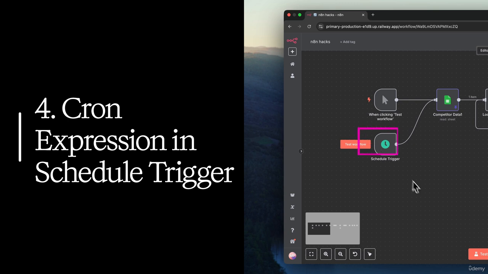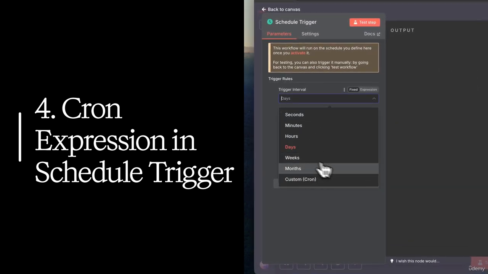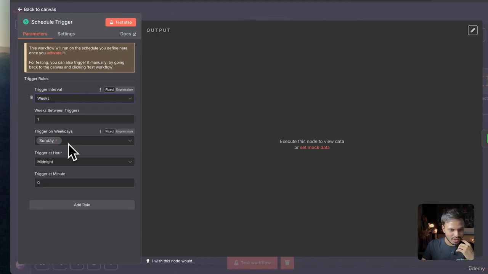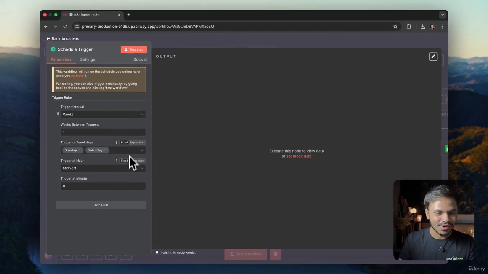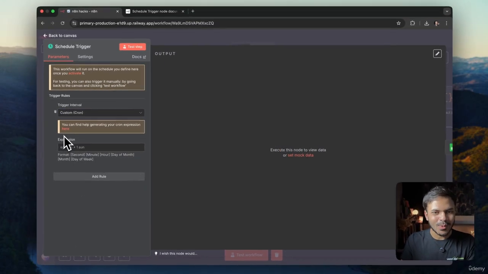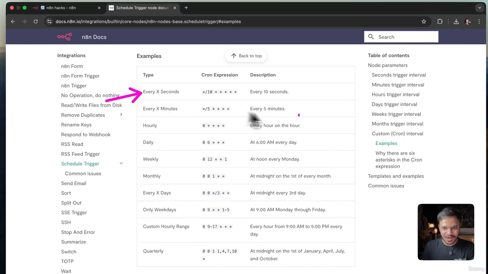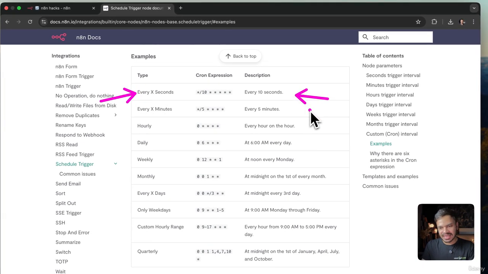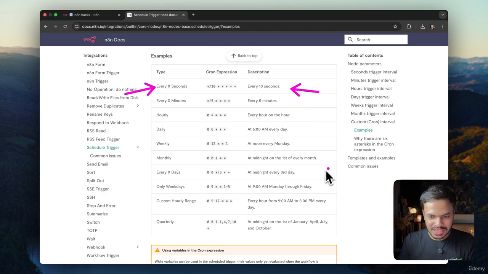Now let me share with you the tips for the schedule trigger node. As you might know, you can schedule it, for example, weeks, months, whatever you like. Let's say I want to run it on weekends, on Saturday and Sunday only at specific hours. But if you want to be more customizable with when your workflow should be running, you can use custom cron. So let's open the docs and see. For example, you can run it every single second, every 10 seconds, every 20 seconds. Feel free to customize it according to this cron customization.